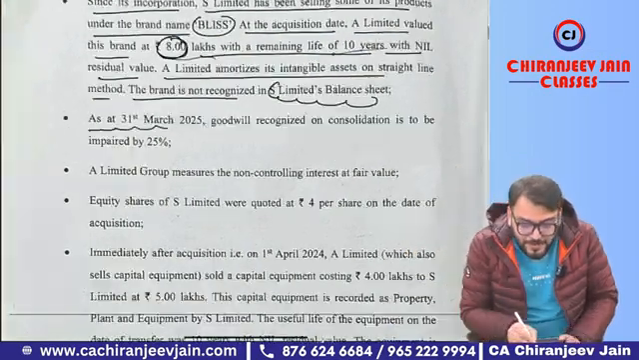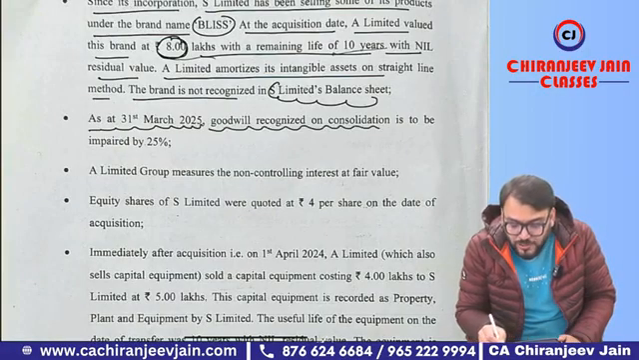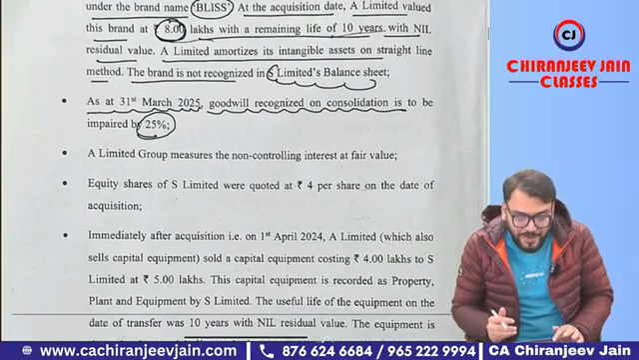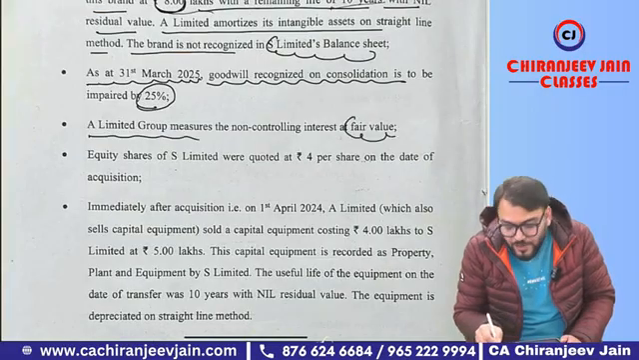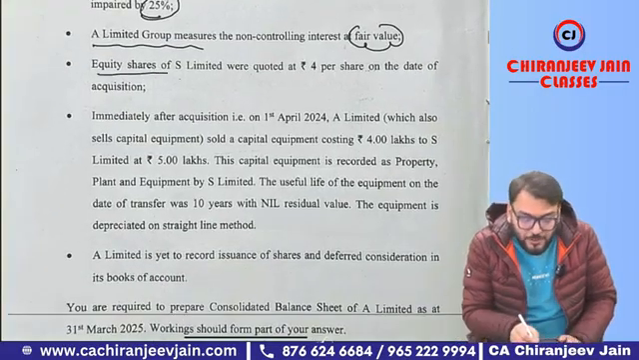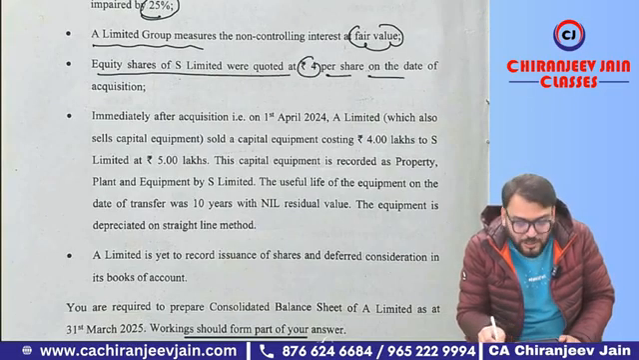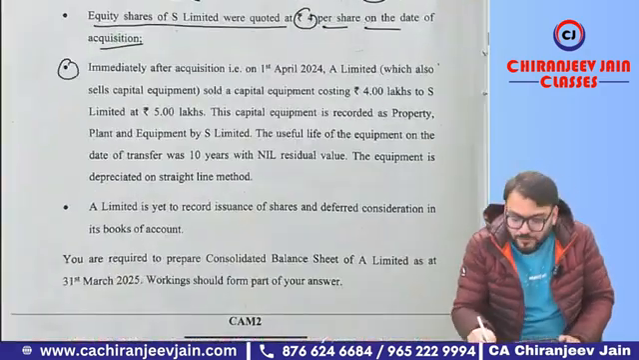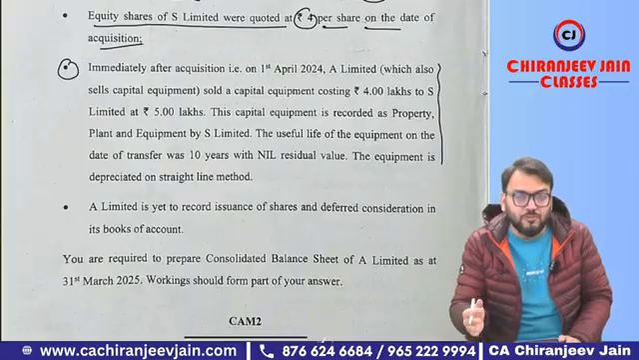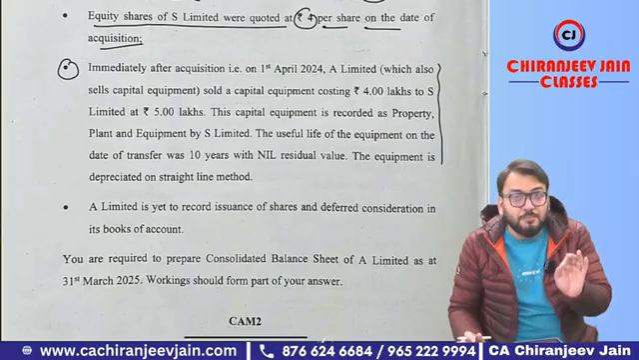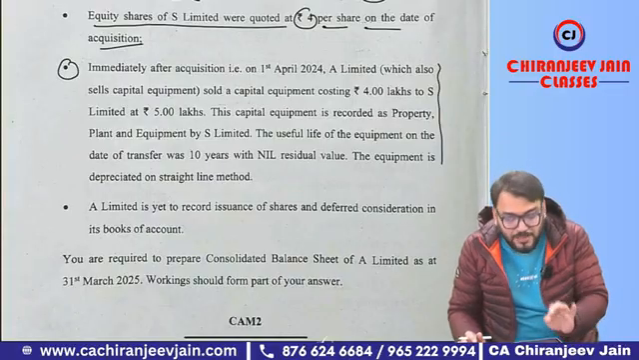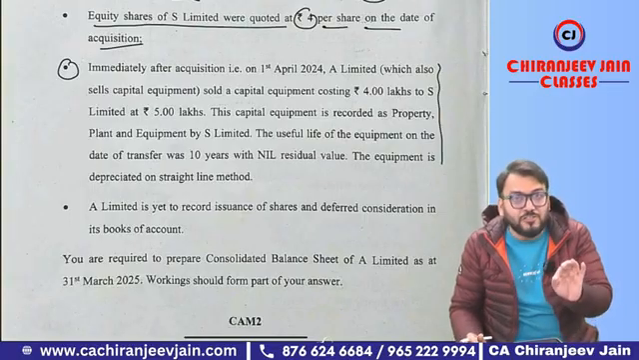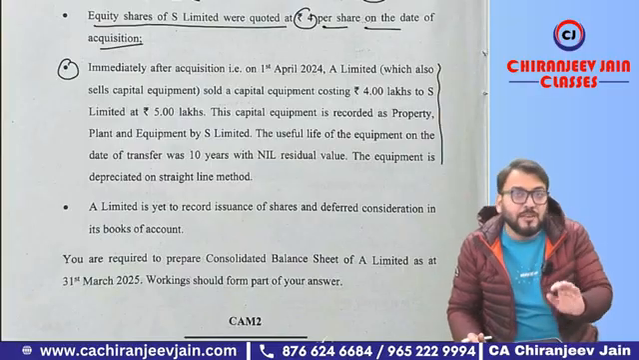As at 31st March 2025, goodwill recognized on consolidation is to be impaired by 25%. So whatever goodwill was calculated on the date of acquisition will be impaired by 25%. A Limited group measures NCI at fair value. The fair value method will be used for NCI. Equity shares of S Limited were quoted at 4 rupees per share on the date of acquisition, to find out NCI at fair value immediately after acquisition. This was a good point, which for the first time they have asked in a full consolidation question. Of course, we have a separate question on this, but in a full consolidation question they have asked it for the first time. So if you have not understood this particular para, you might have made some mistake in the calculation of either the analysis of profit of the subsidiary company or the retained earnings.